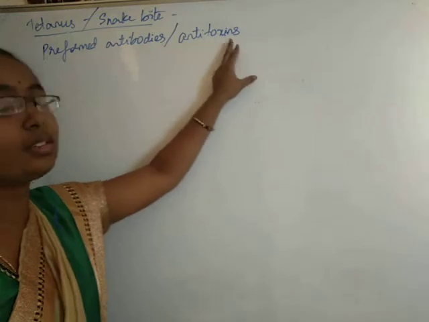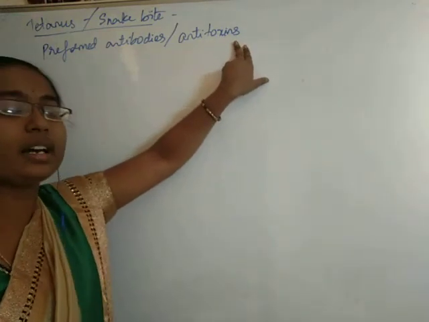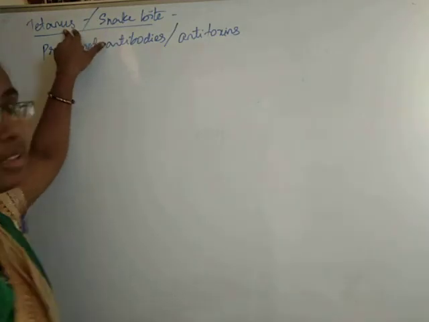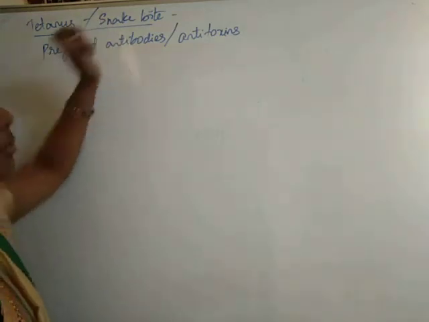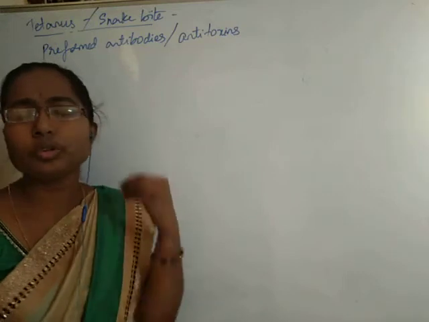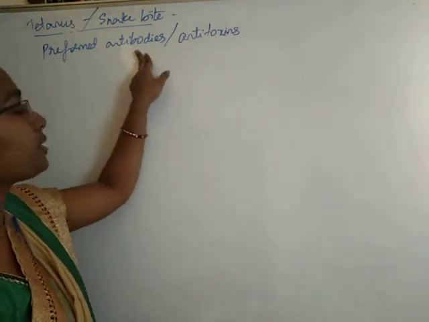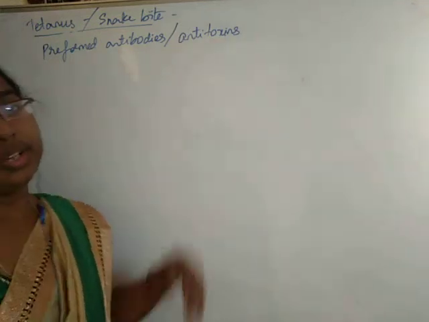So these antitoxins are the antibodies against the venom of the snake. So during infections like tetanus or during a snake bite, whenever immune responses should be very quick, already formed, pre-formed antibodies or antitoxins will be given to the individual.